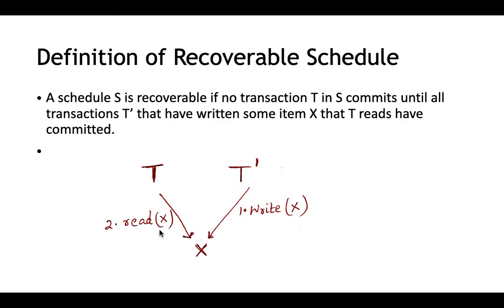We can interpret the statement like this. Say T is a transaction and it is trying to read X that was already written by some other transaction T dash. If so, T should commit only after T dash commits. So if T commits after T dash commits, no such issues can occur. If T dash committed first, and later T commits, no issues occur. But if T commits first and later T dash gets aborted, it is going to be a non-recoverable schedule. So you can use this example to explain recoverable and non-recoverable schedules also.